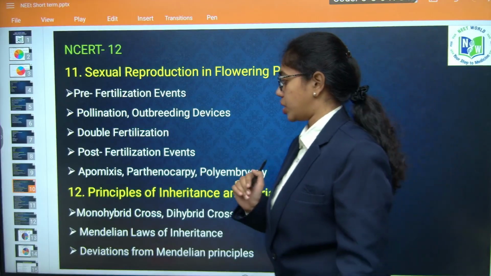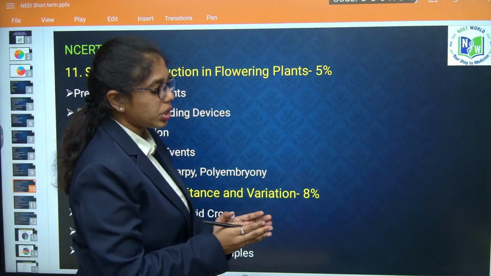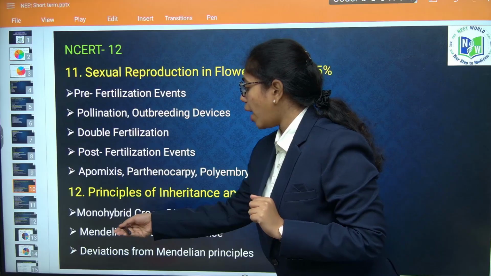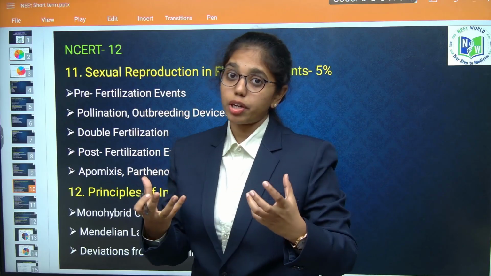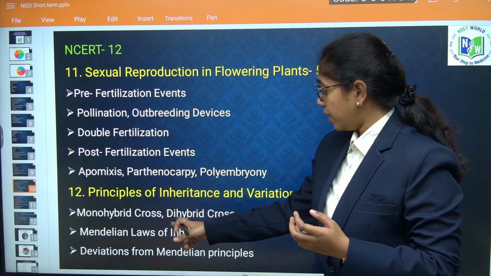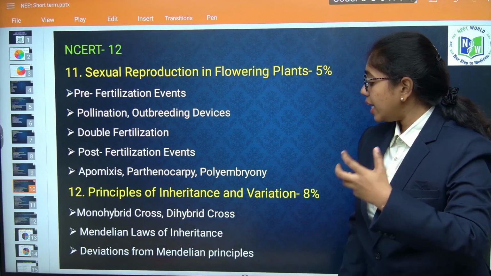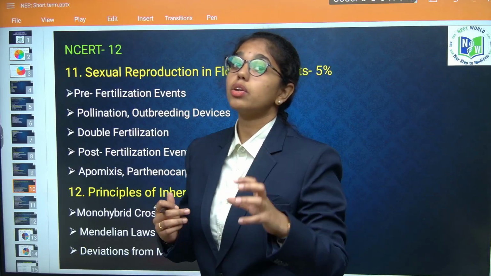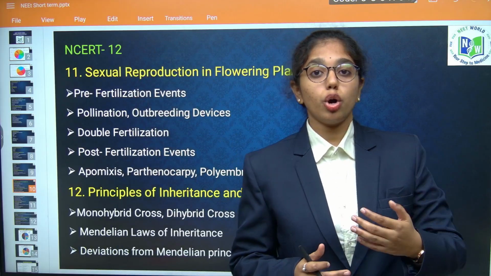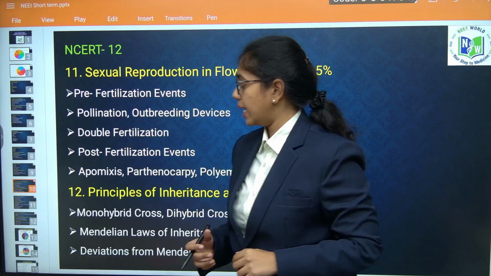Clear, beta? Next, another important chapter is principles of inheritance and variation. Mostly you will get numerical based questions from this area, where you have to focus on both monohybrid and dihybrid cross. You have to learn this from the objective perspective. And then Mendel's laws of inheritance. Thereafter you have to focus on the deviations of Mendelian principles, where you need to learn most clearly about concepts like incomplete dominance, codominance, pleiotropy, polygenic inheritance and multiple allelism.